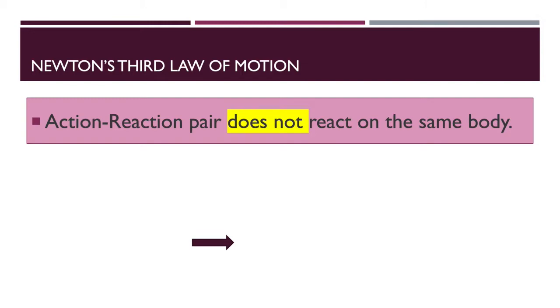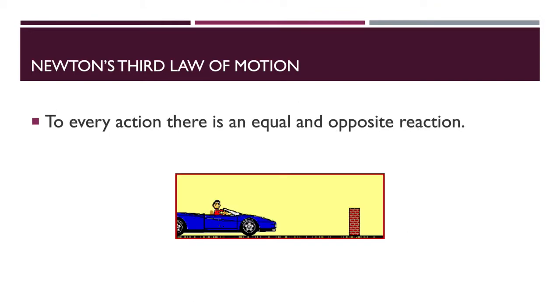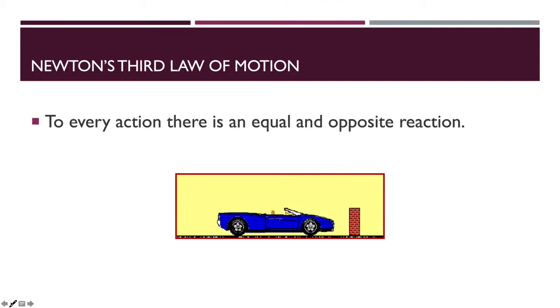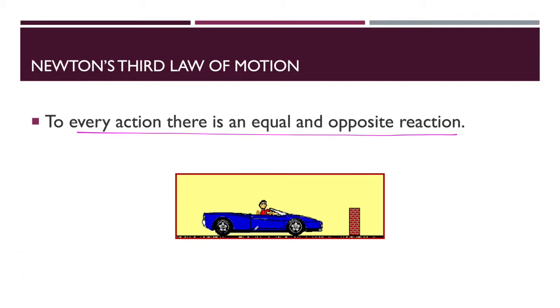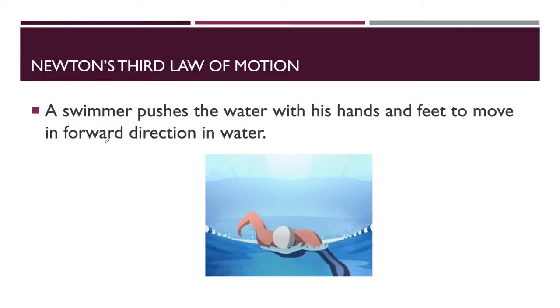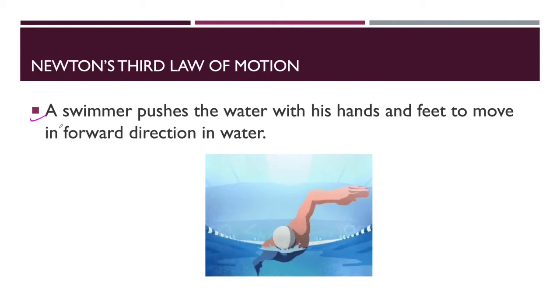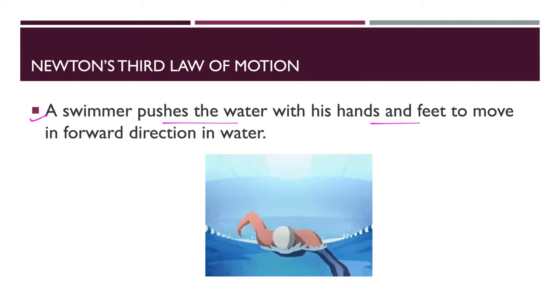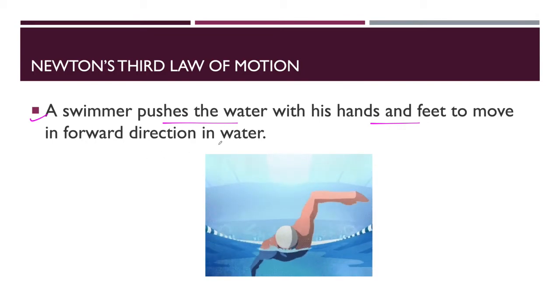So already in our last class we have started our topic that is named the third law of motion of Newton. Sir Isaac Newton, and we have got some examples also, and we have seen according to Newton's third law of motion that every action will have an equal and opposite reaction. This is very important. Every action will have an equal and opposite reaction, and here we have seen already some examples, like when the swimmer pushes the water with the hands and feet, then the body can get some acceleration and the body can move through the water.